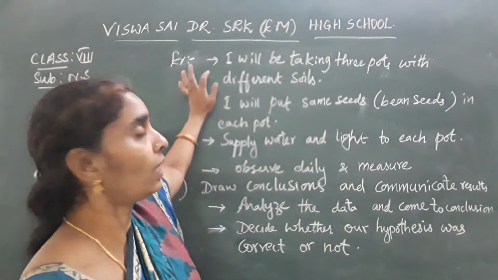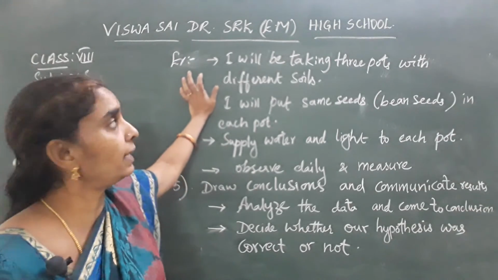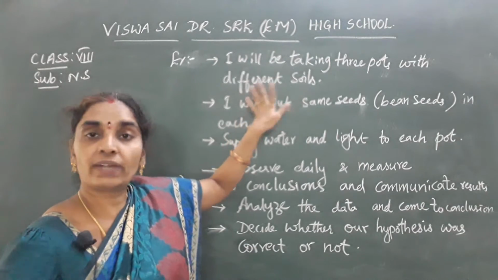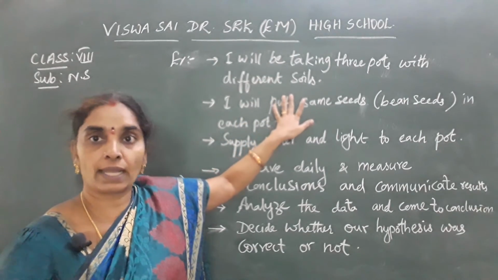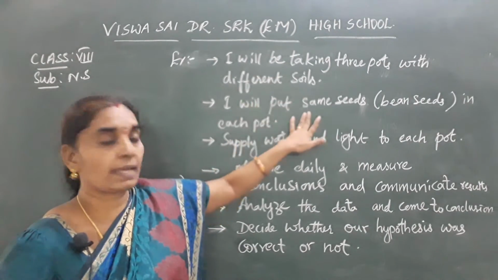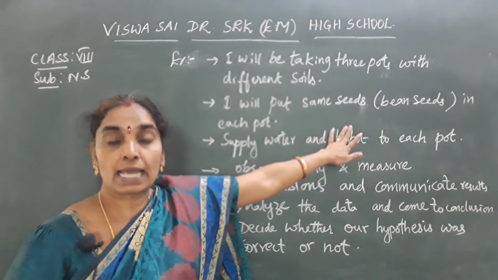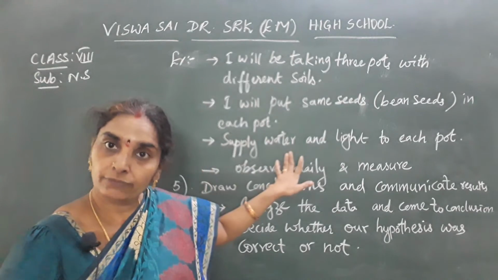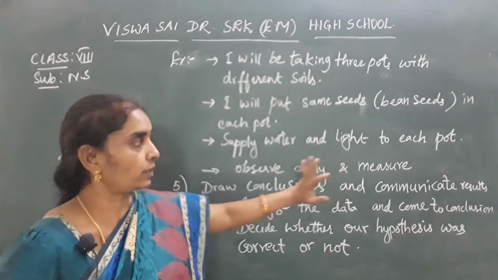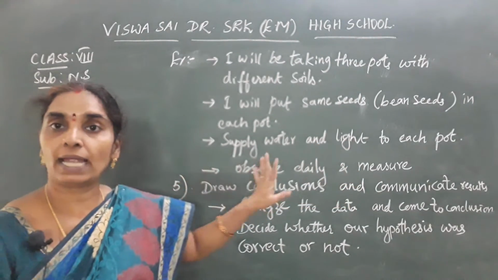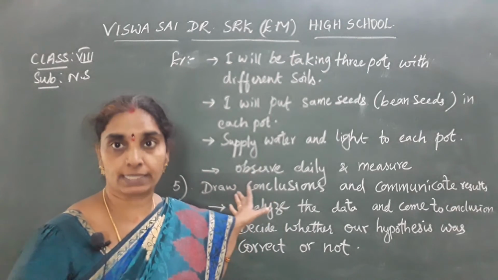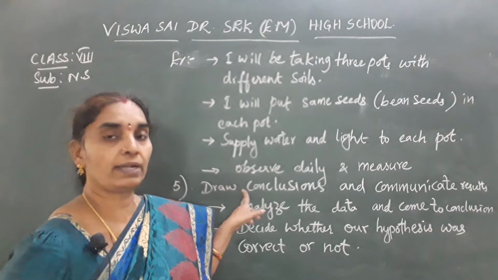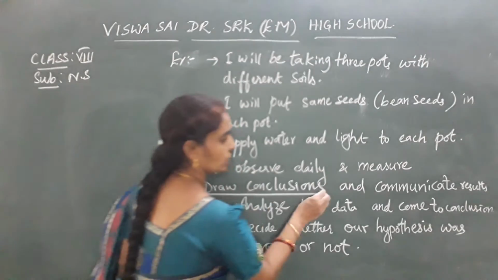Now you know how to conduct an experiment. So, as I told you before, I will be taking three pots with different soil: sandy soil, clay soil and potting soil. I will put some of the same seeds, that is bean seeds, in each pot and supply water and light to each pot. And observe daily and measure. I will be measuring this continuously, and after 21 days I will draw the conclusions and